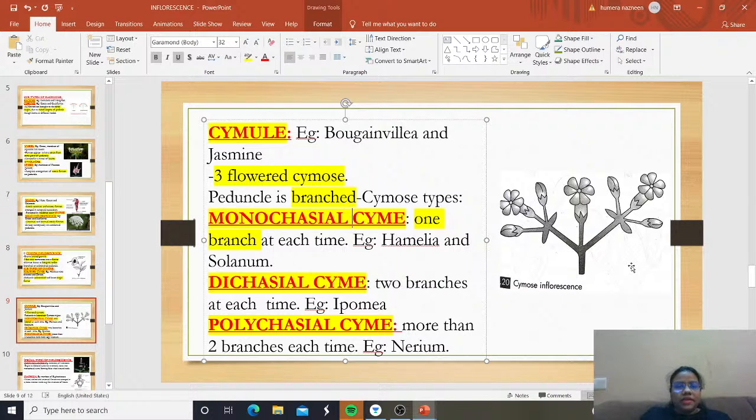Clear? Yes. What is cymule? Examples are bougainvillea and jasmine. A three-flowered cyme, the peduncle is branched. Then we have three types: monochasial cyme, one branch at each time; dichasial cyme, two branches at each time; and if it is more than two branches at each time, we call it polychasial cyme. Okay, clear guys? Next, moving on.